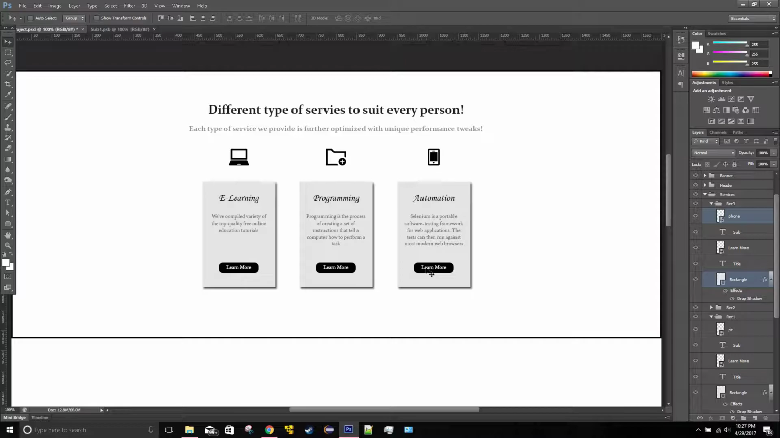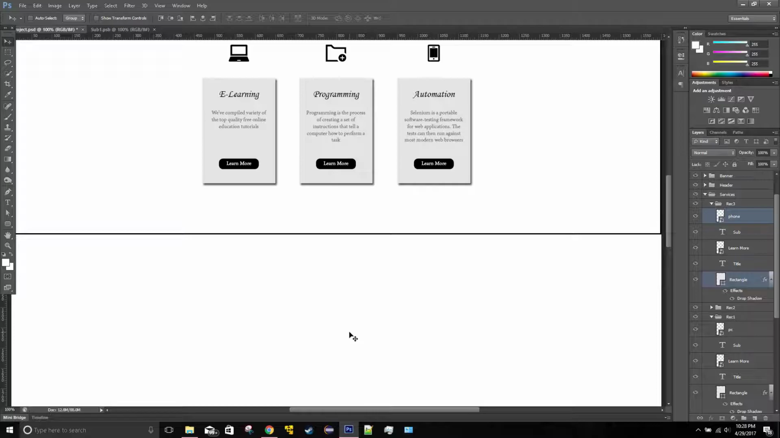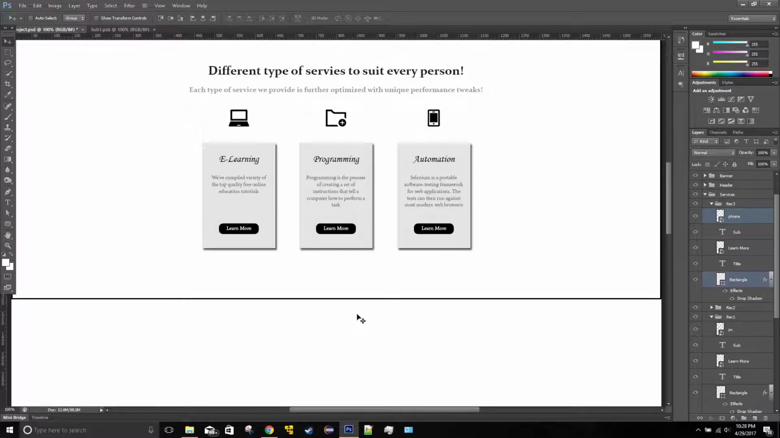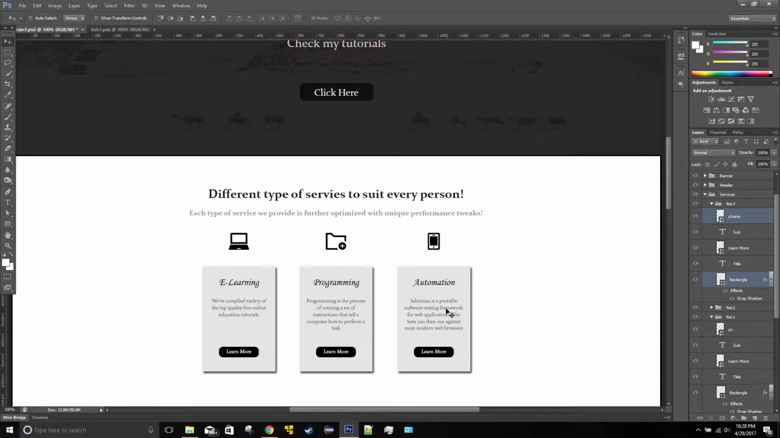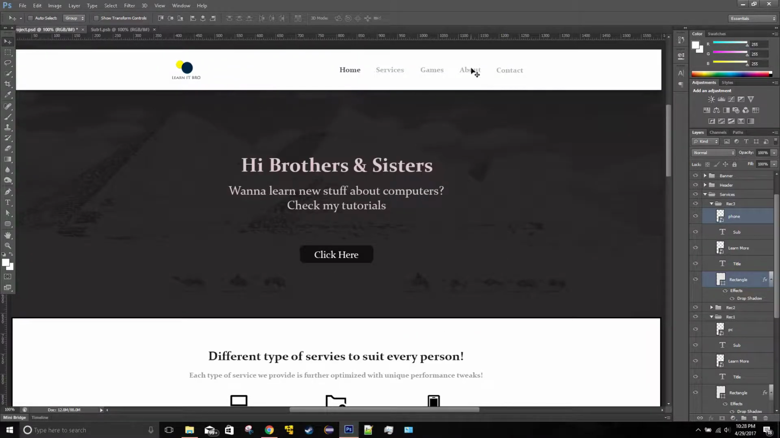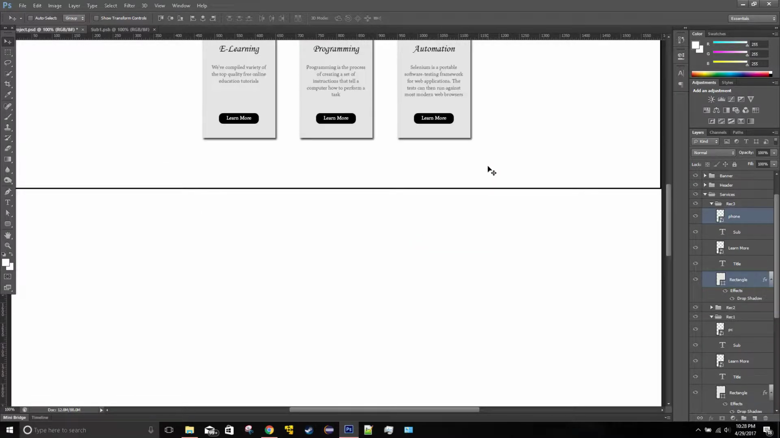So in the next tutorial, we're going to work on this section. I'm going to probably call this section maybe tutorial section. So what do we have in here? We have services, games, so maybe games. So that would be the games section. This is the service section, games section, and the about. I'm not going to have any about section, but after that will be the social media section.